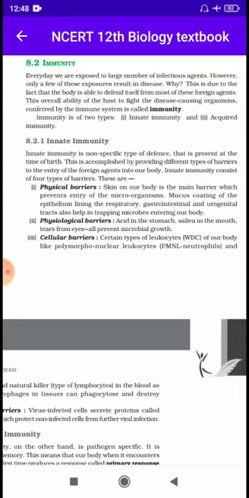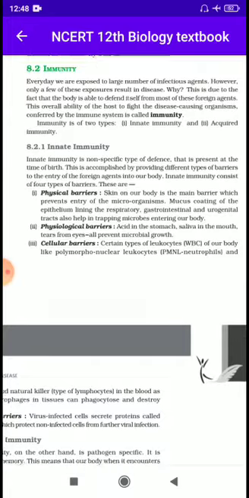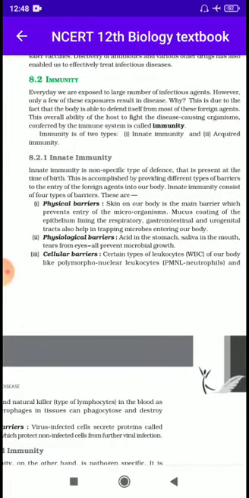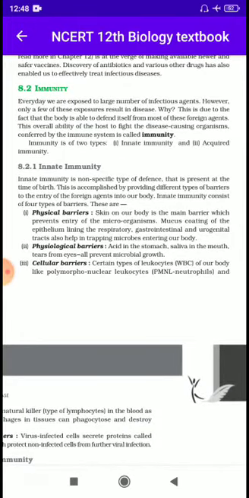Immunity is of two types, generally: innate immunity and acquired immunity. Dear students, generally these two kinds of immunity are obtained at different times. The first one, innate immunity, is also known as natural immunity, which we obtain by birth. But acquired immunity we develop after birth by taking some immunization process or vaccination. Okay. So, first of all, we may go through innate immunity.